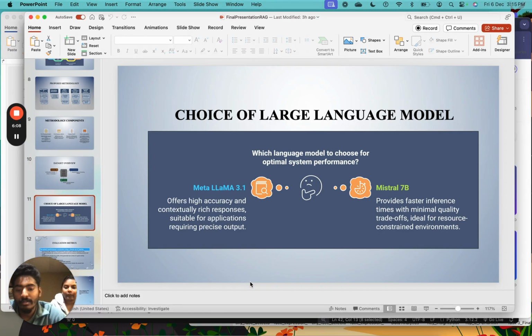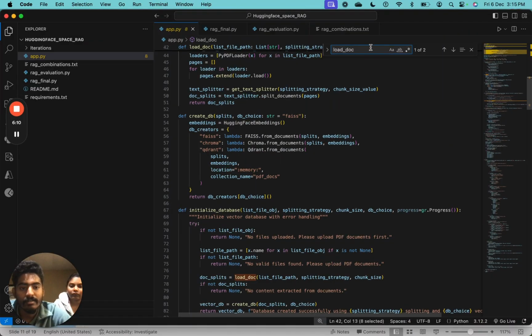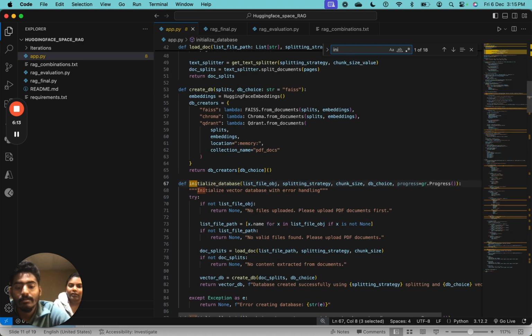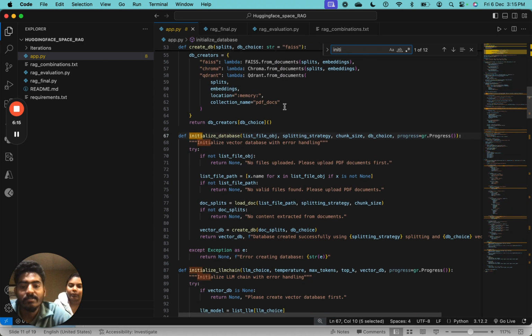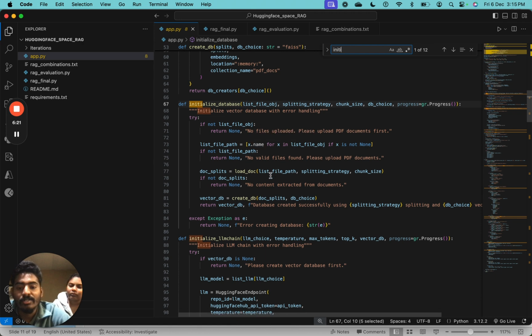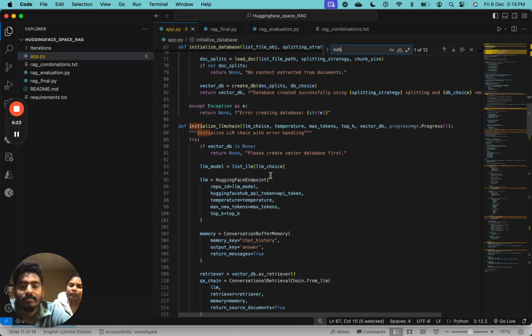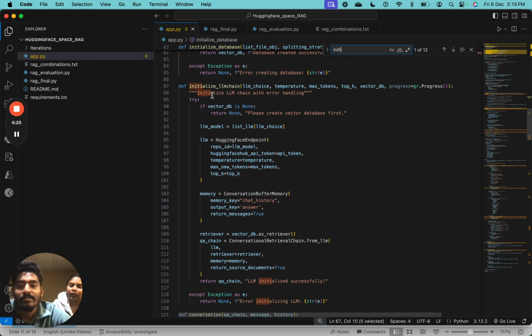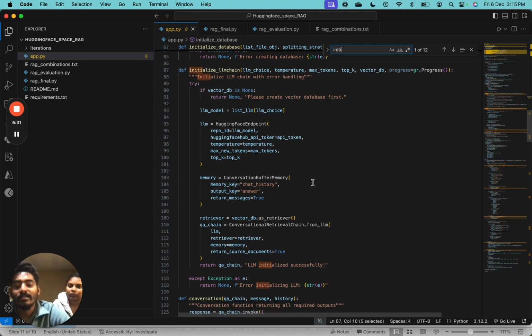Let me show you the code for initializing. This particular function initializes the database, whichever we select in our web app; it initializes that particular vector database, and this one is for initializing the LLM model. This function ensures that we can fine-tune the model's behavior by adjusting parameters like temperature and token limit, providing flexibility for different tasks.